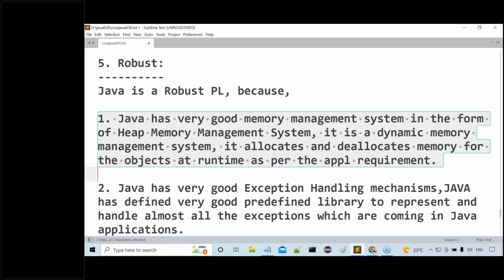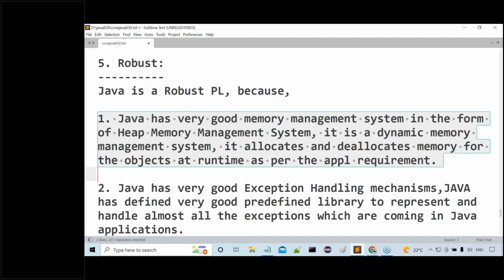It's a dynamic memory management system. What is the meaning of dynamic memory management? It allocates and deallocates memory for objects at runtime as per the application requirements. So at runtime memory will be allocated and at runtime memory will be destroyed. Because of that, Java is very good at memory management.